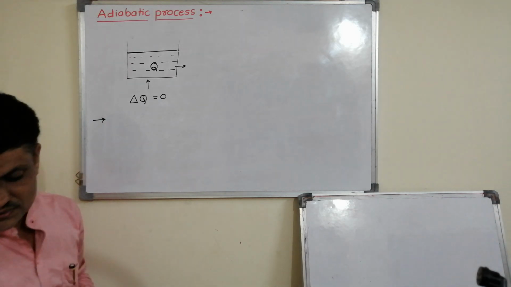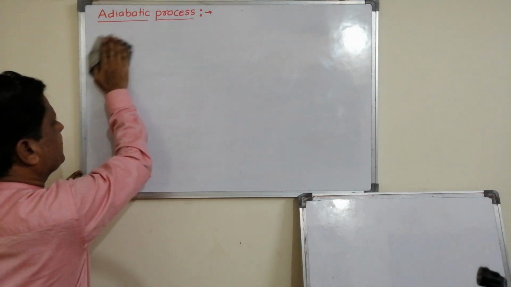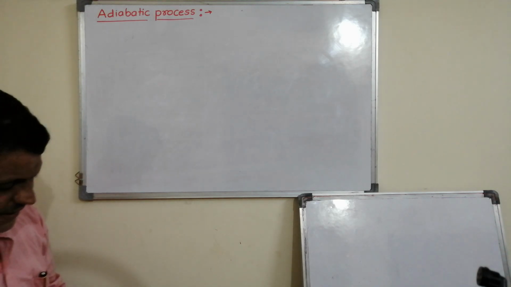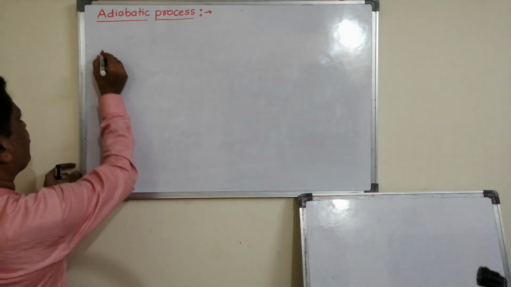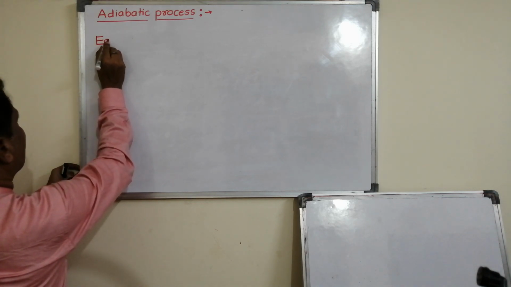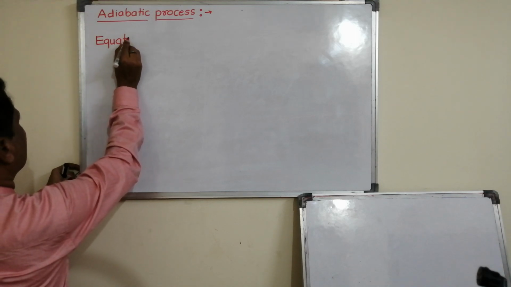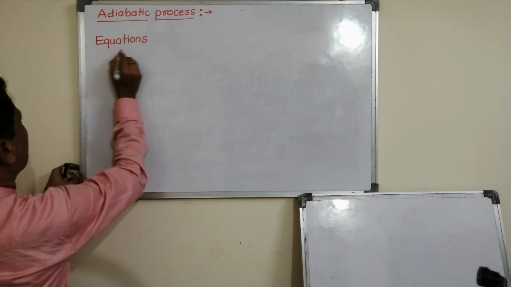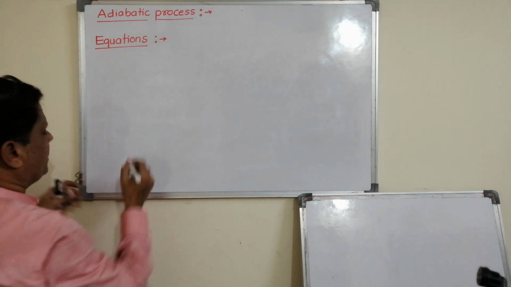Now, equations related to adiabatic process. Actually, this we have to study in kinetic theory of gases. Okay, anyway, we'll study here only. Equations related to adiabatic process.